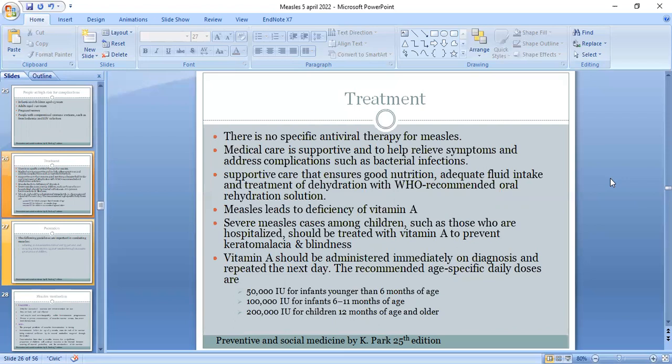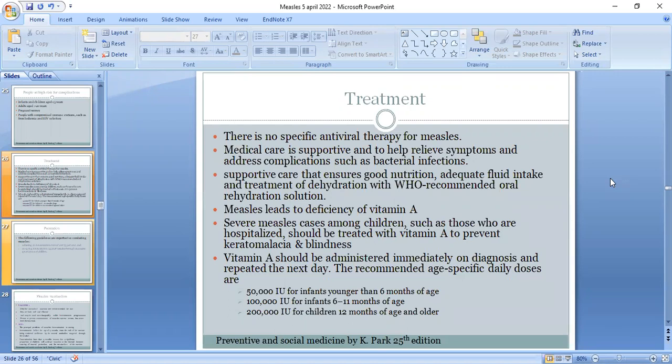Measles leads to deficiency of vitamin A. So in measles, we recommend vitamin A. Severe measles cases among children, such as those who are hospitalized, should be treated with vitamin A to prevent keratomalacia and blindness. Vitamin A should be administered immediately on diagnosis and repeated the next day.